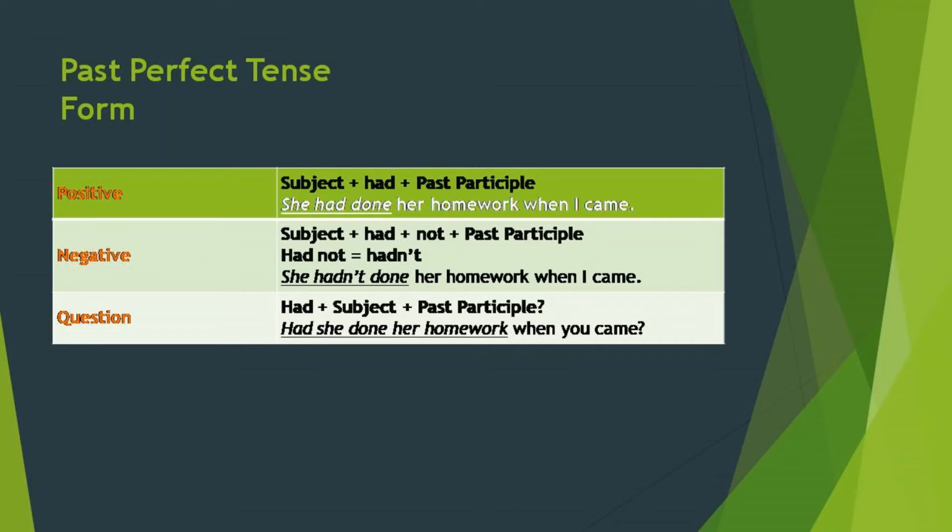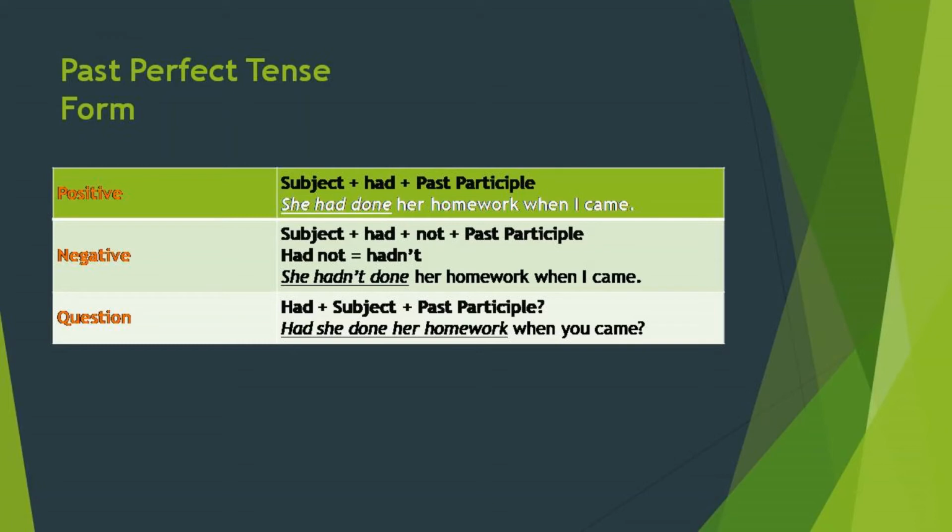We have to remember the action that happened earlier, we have to make it past perfect tense, and the action that happened later, we have to make it past indefinite tense. And we have to add these two clauses with any conjunction, with any connecting word like after, before, when. But we must bring two incidents. One happened earlier, one happened later. Earlier one is past perfect tense, later one is past indefinite tense.